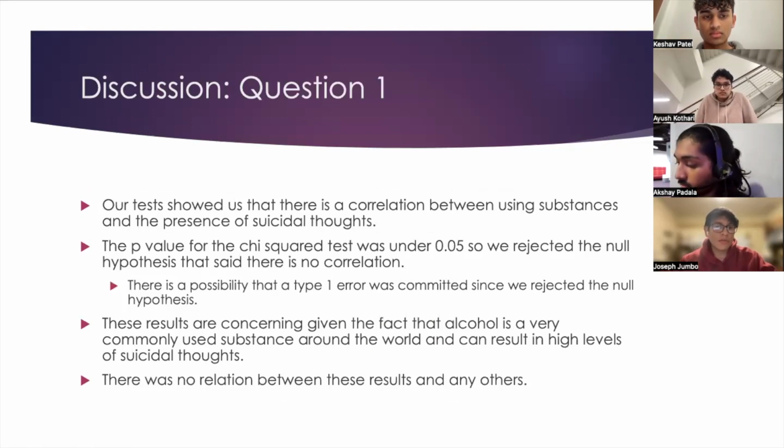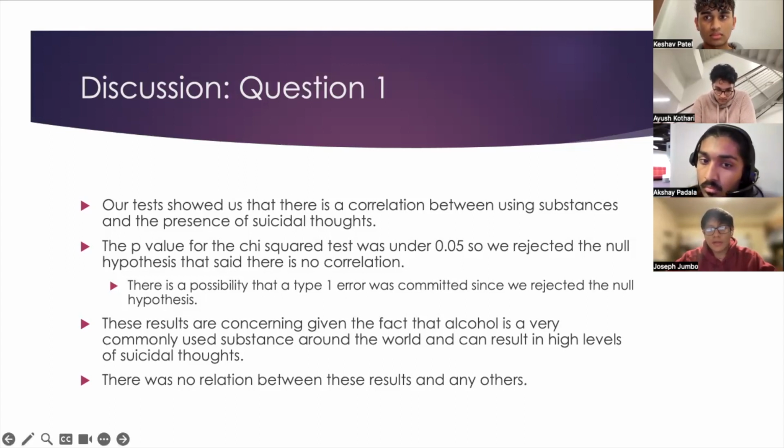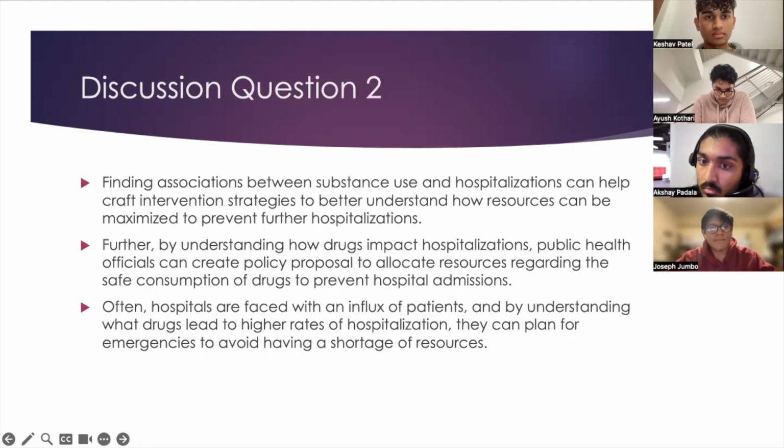Finally, it's our discussion. So for research question 1, our test showed that there was a correlation between using substances and the presence of suicidal thoughts. The p-value for this chi-squared test was under 0.05, which means that we rejected the null hypothesis and conclude that there is a correlation. Because we rejected the null, there is a possibility that we committed a type 1 error. These results are concerning, given the fact that alcohol is a very commonly used substance around the world and can result in high levels of suicidal thoughts. There was no relation between these results of the chi-square test and the other research questions being tested.